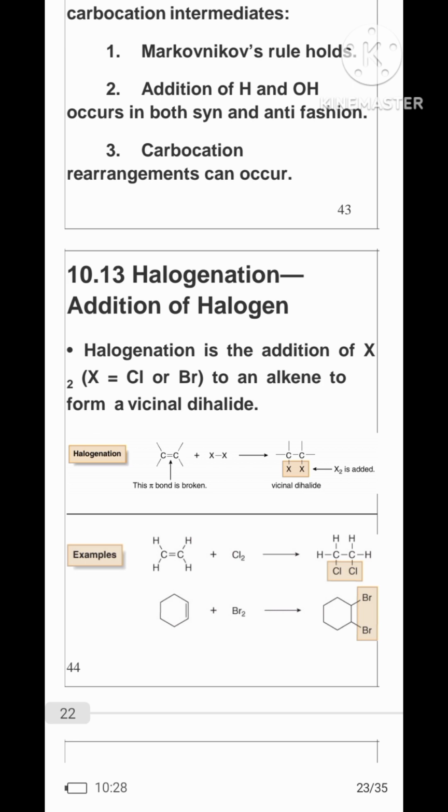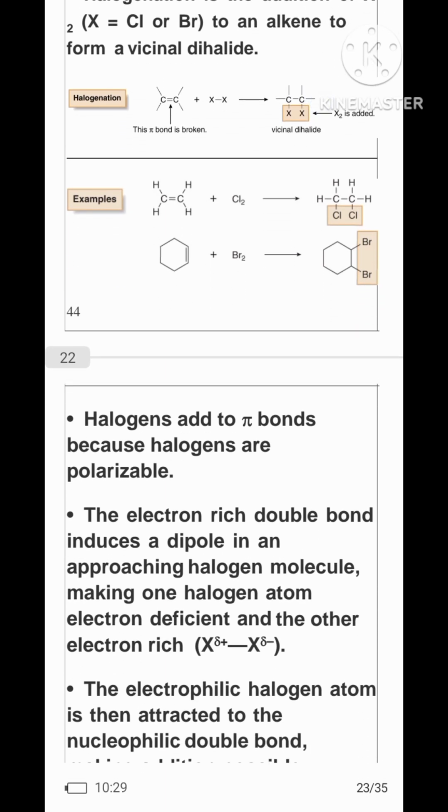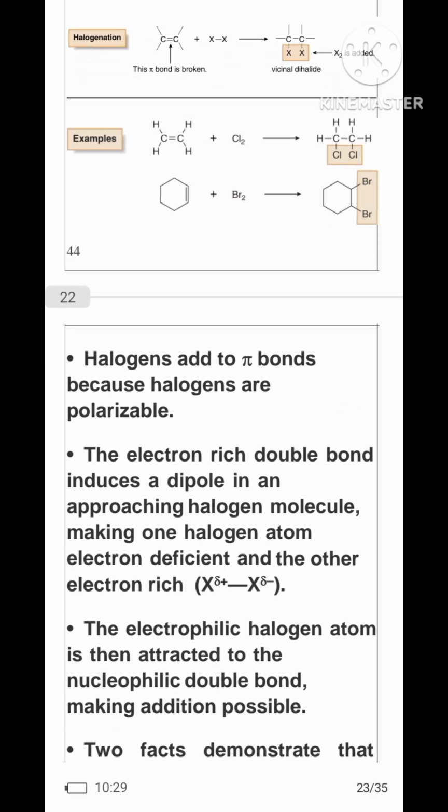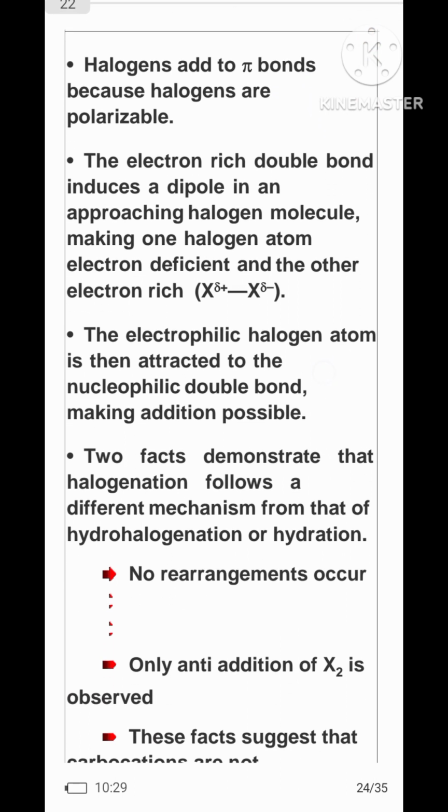Now we see the reaction halogenation, or the addition of halogen. Halogenation is the addition of a halogen like chlorine or bromine to an alkene to form a vicinal dihalide. Halogens add to pi bonds because the halogens are polarizable. The electron-rich double bond induces a dipole in an approaching halogen molecule, making one halogen atom electron deficient and the other electron rich. The electrophilic halogen atom is attracted to the nucleophilic double bond, making addition possible.